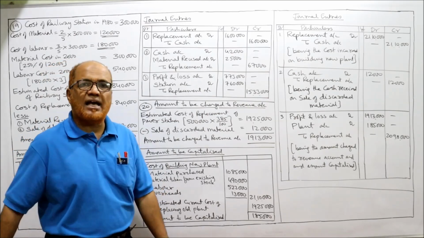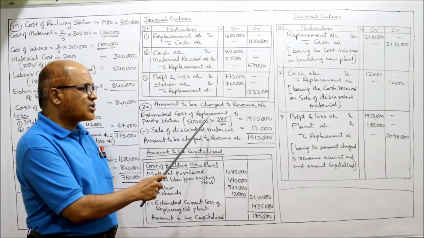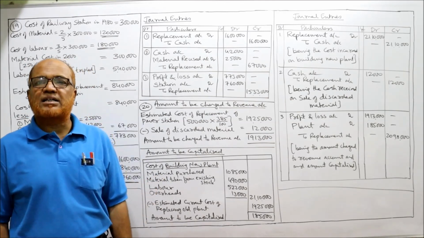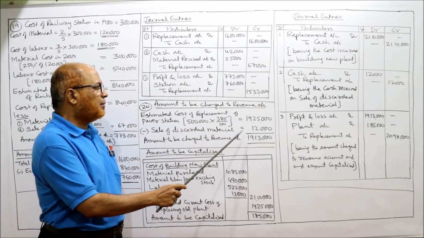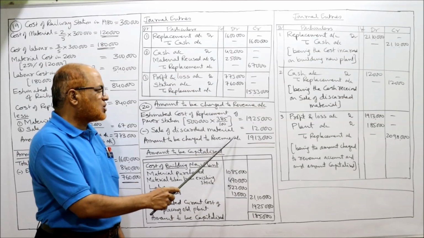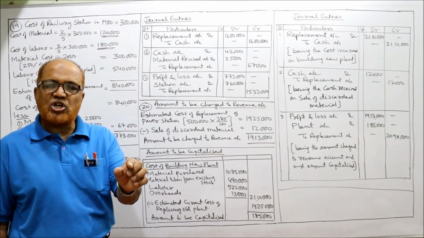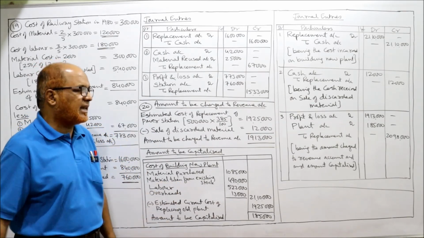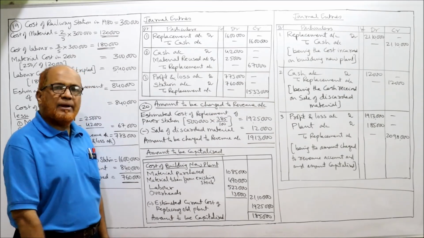This is the estimated cost of replacement. From this we deduct the sale proceeds of the discarded material, 12,000. Deduct 12,000, and we get the amount to be charged to revenue account, 19,13,000.